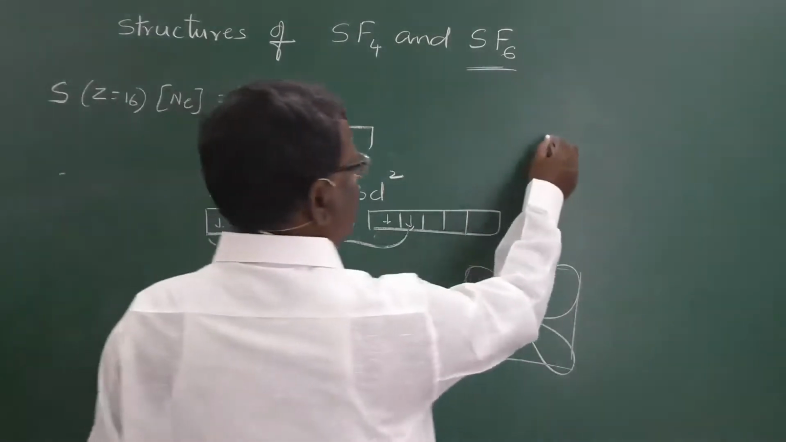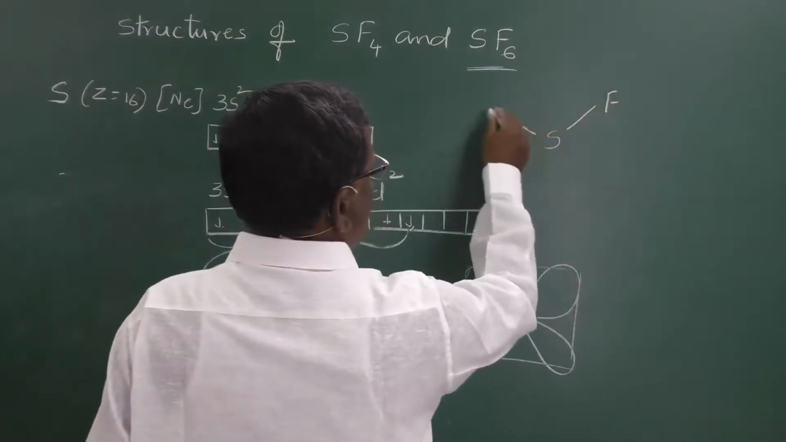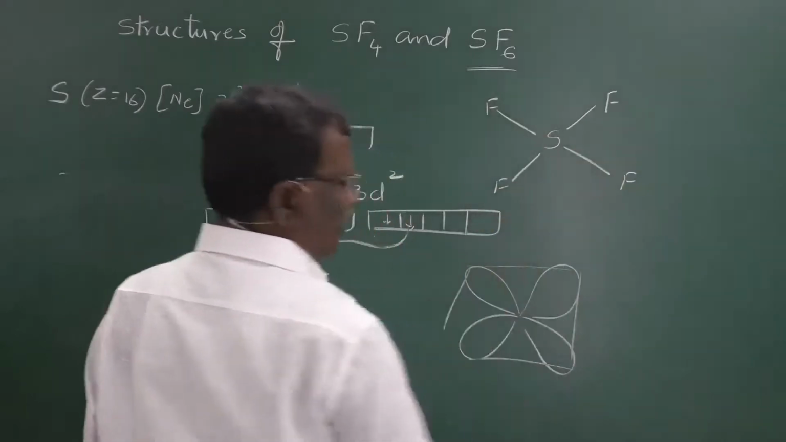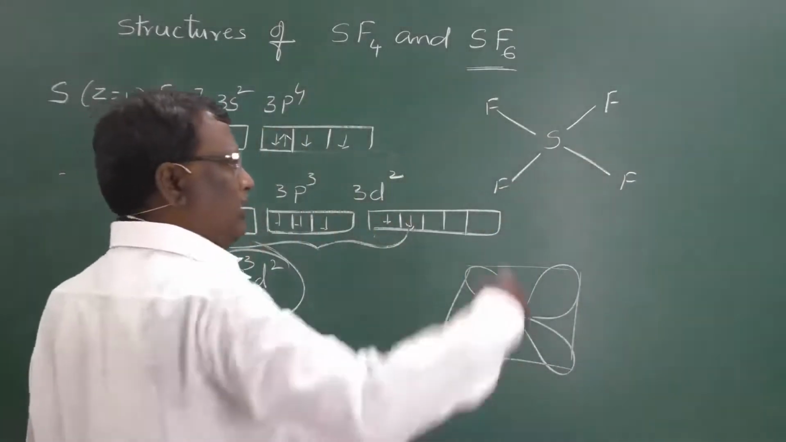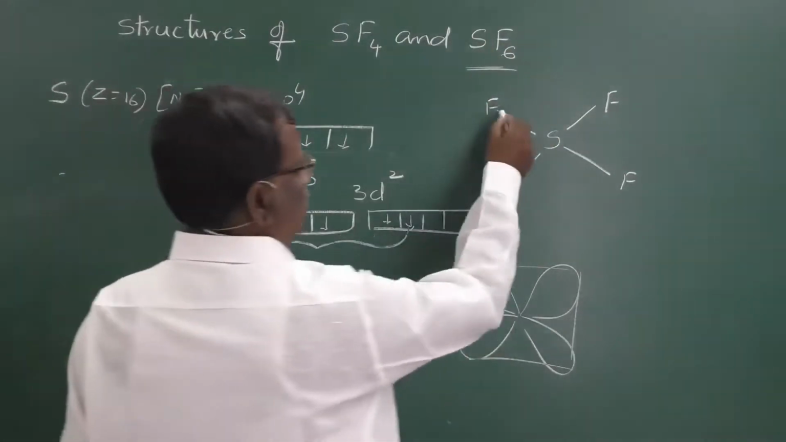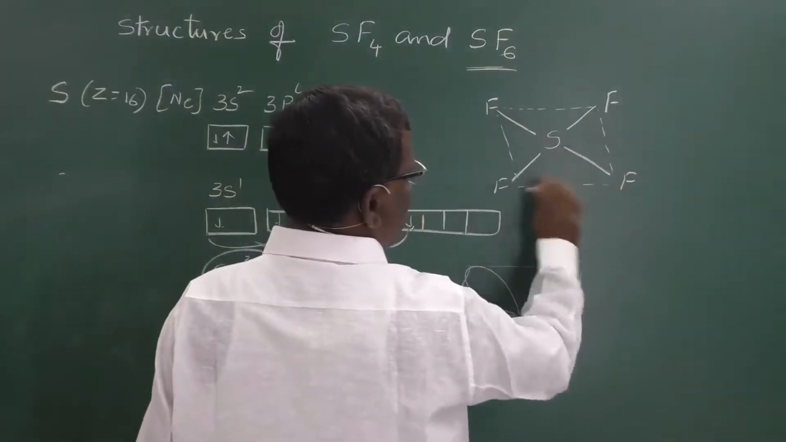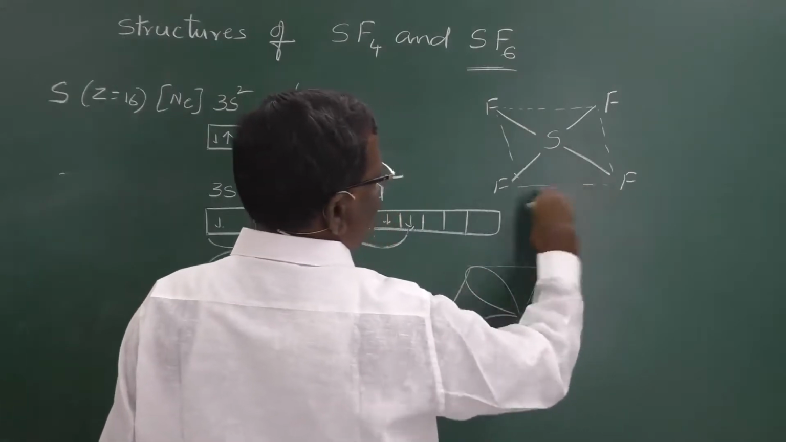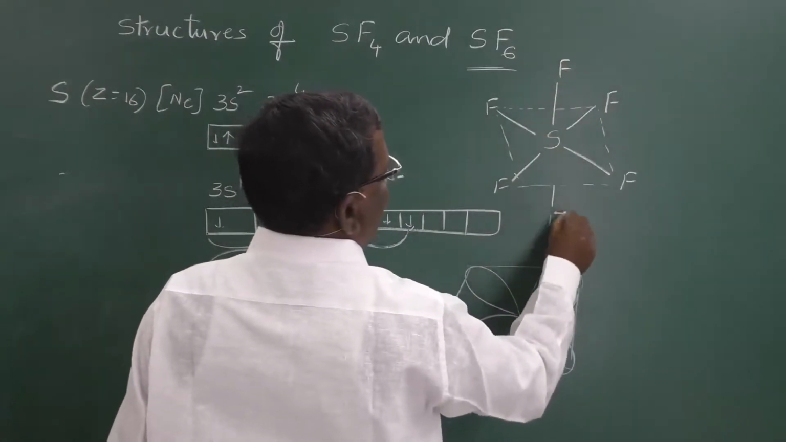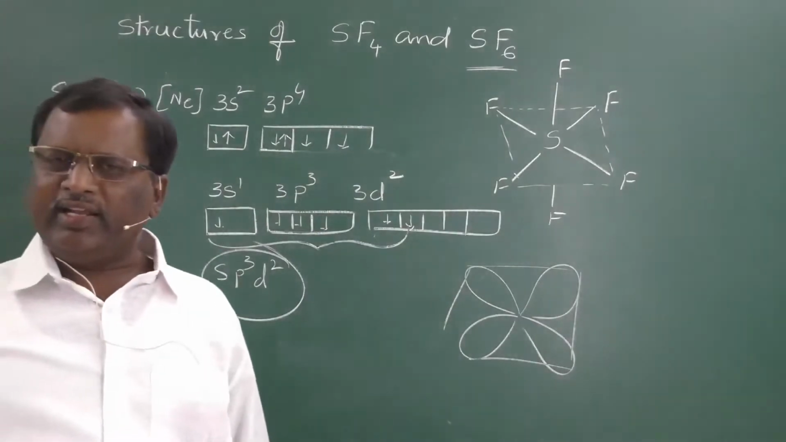That means if sulfur is present like this, 4 F atoms will be arranged like this in one plane, and one is like this and the other on the other side. So to represent it, let it be like this. This is one plane. There is no bond here, I am just drawing it to represent the plane. One fluorine will be on the top and the other on the bottom. Here it is in octahedral shape with bond angle 90 degrees.